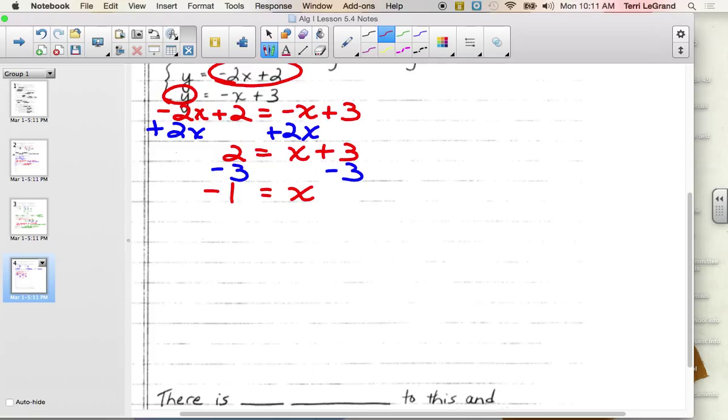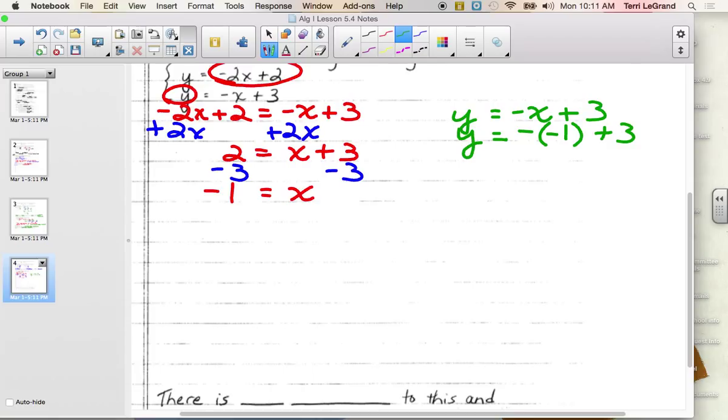And which equation do you want to use to solve for y? First one? I want to use the second one. I'm going to override you. y equals negative x plus 3. y equals negative 1 goes in for x, plus 3.